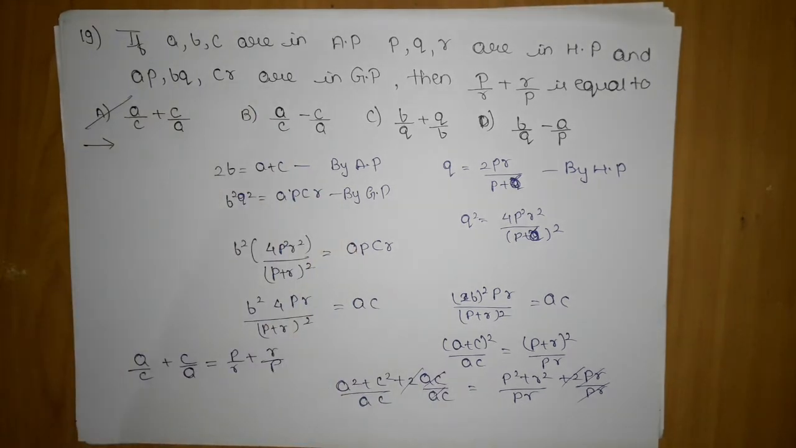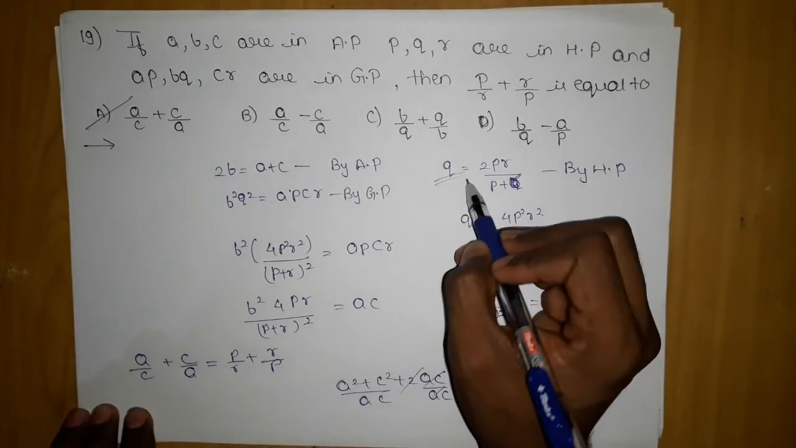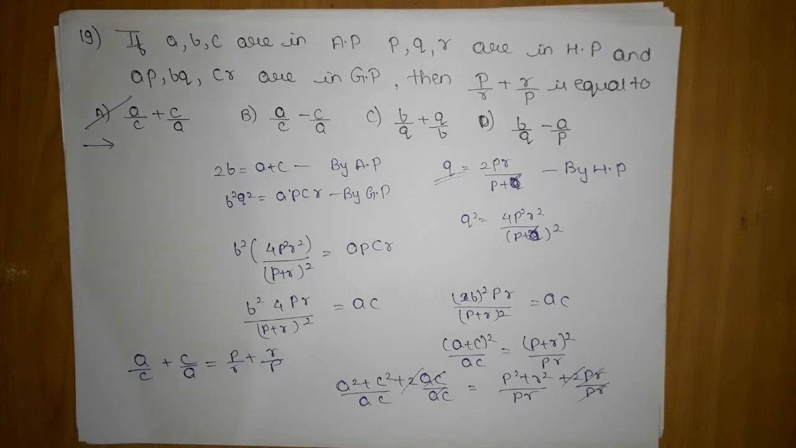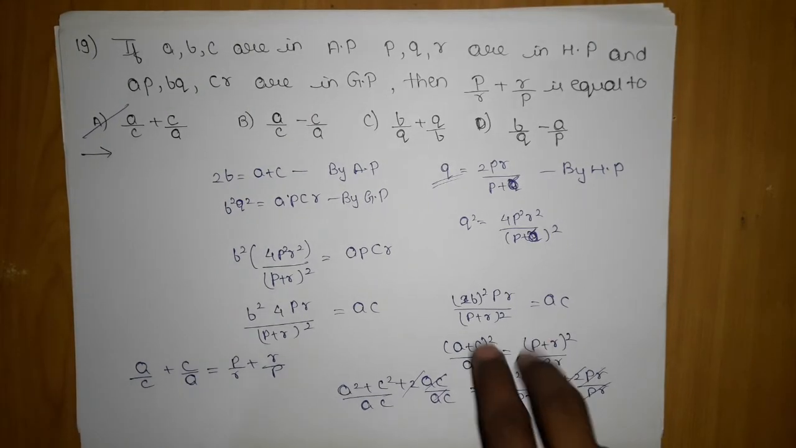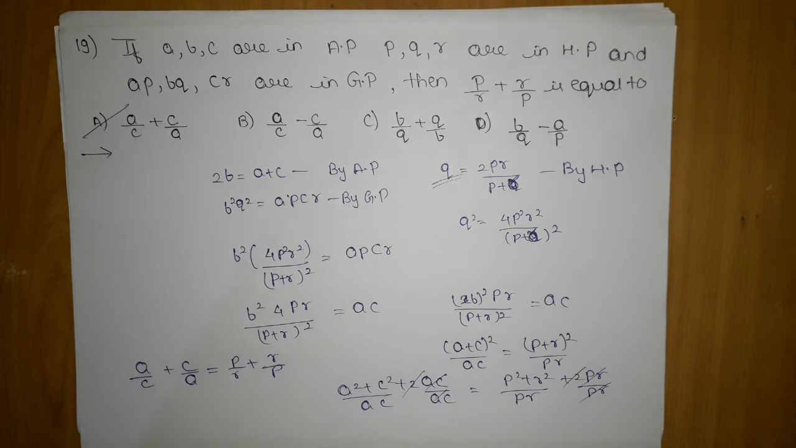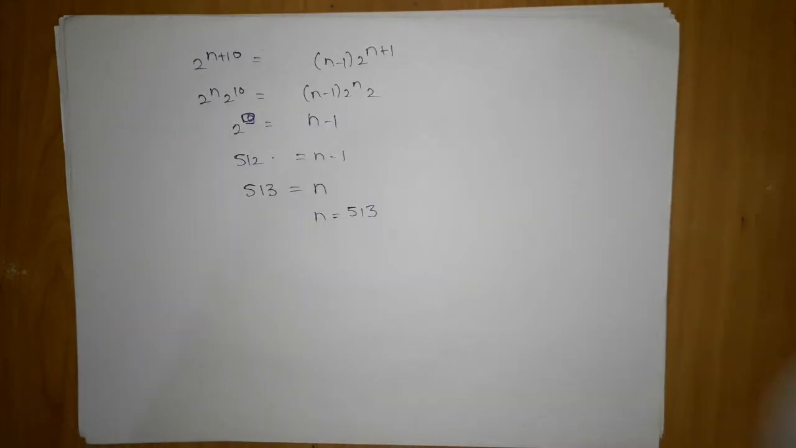So it was just with the logic that since there is no Q, we try to target that and eliminate that, and nothing much, and you should be clear with the AP and GP concept. Now let's move on to the next question.